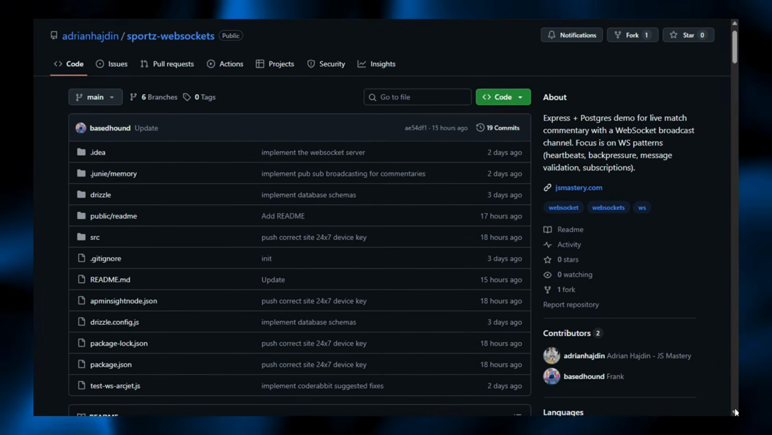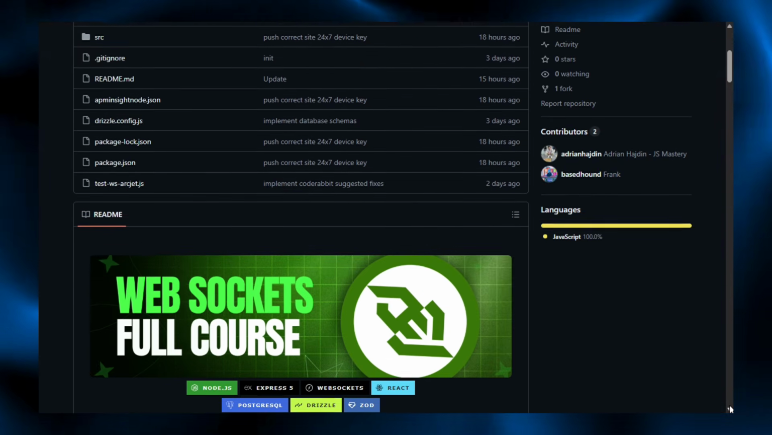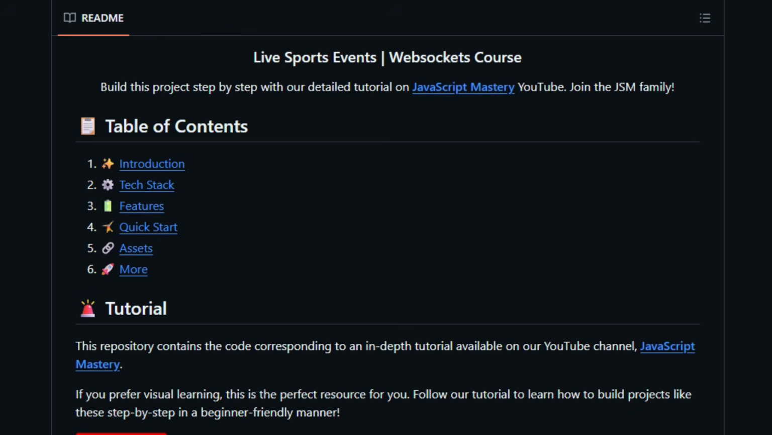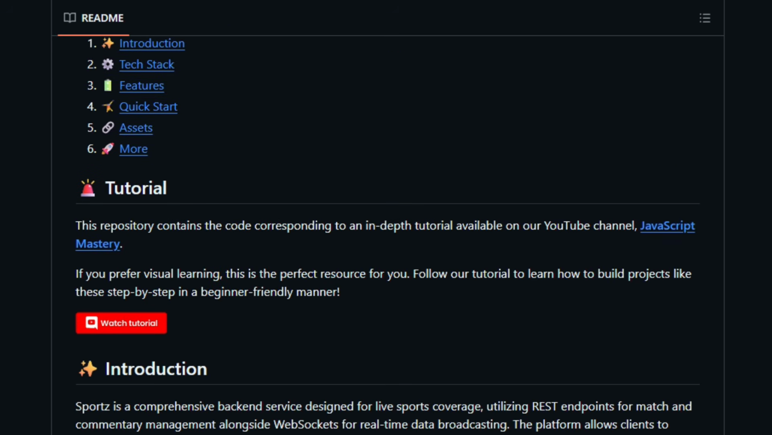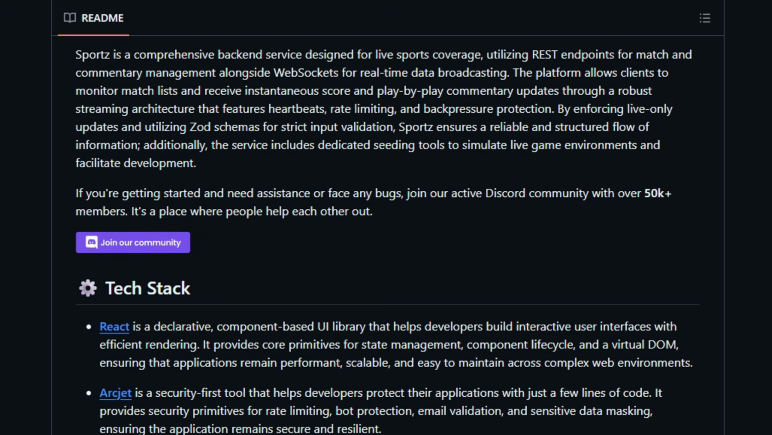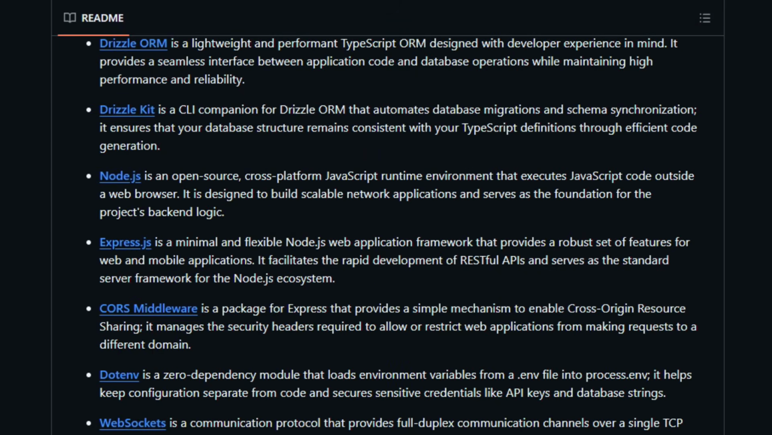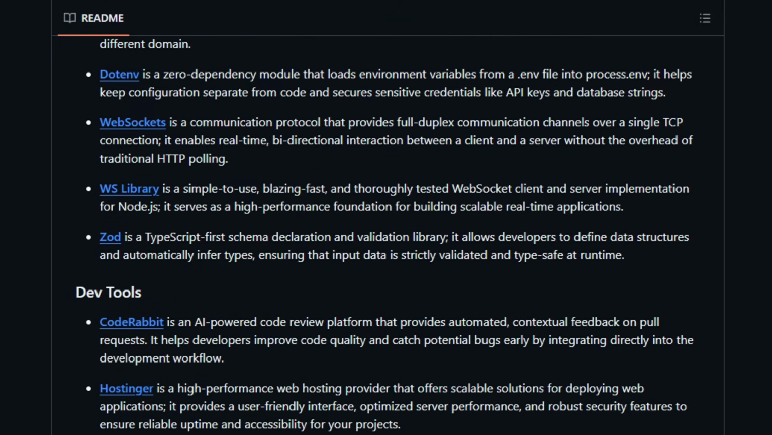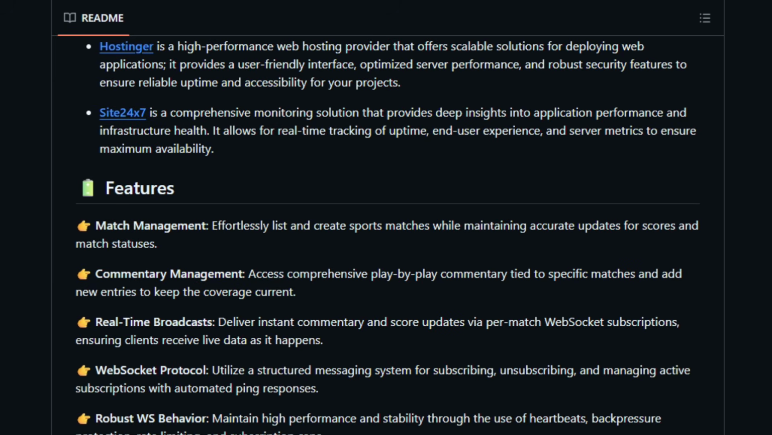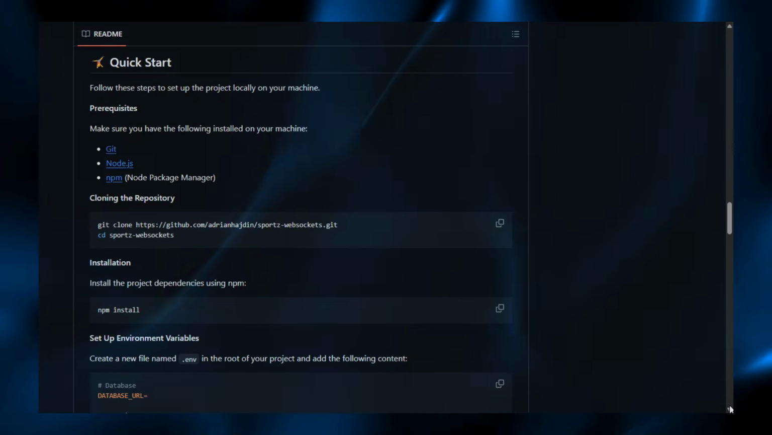Websockets is an open-source backend demo application that shows how to build a real-time commentary and match update service using WebSockets for bidirectional streaming communication and Express with a PostgreSQL database for REST and broadcast channels. It runs locally by cloning and starting the server. Then clients can subscribe over a WebSocket connection to receive immediate score and commentary updates without polling. The code includes patterns like heartbeats, back pressure control, and message validation so developers exploring real-time systems can learn reliable communication techniques. Try running it and send match events over WS to see live updates.